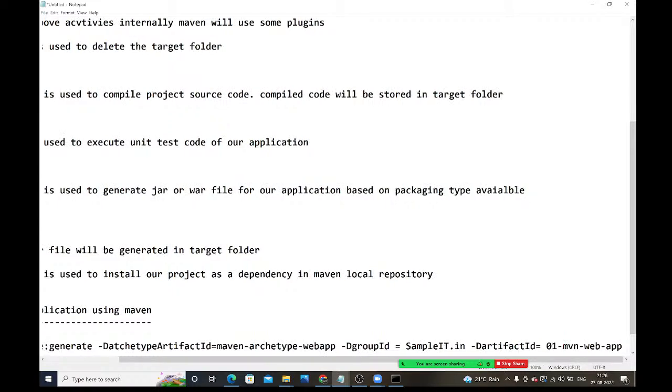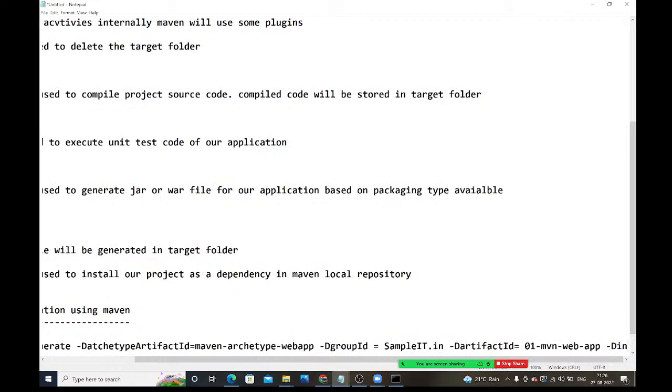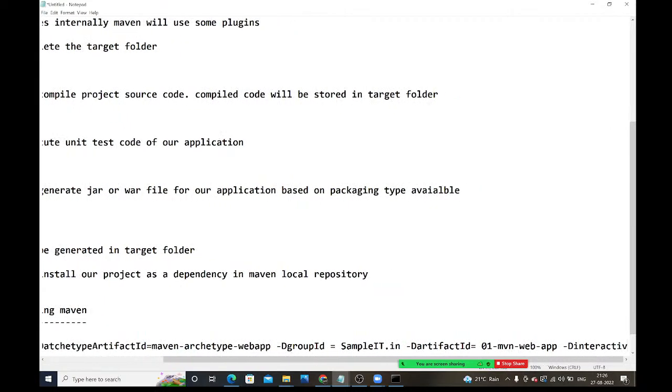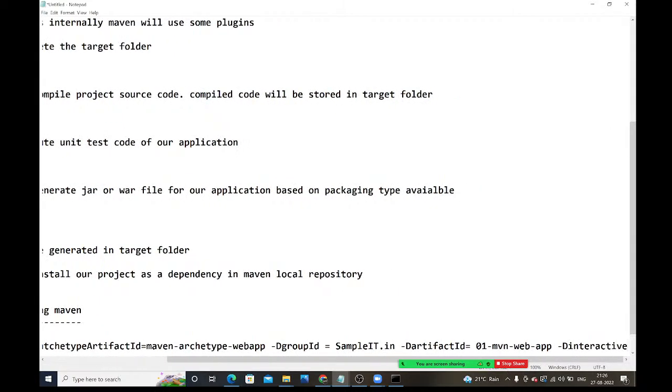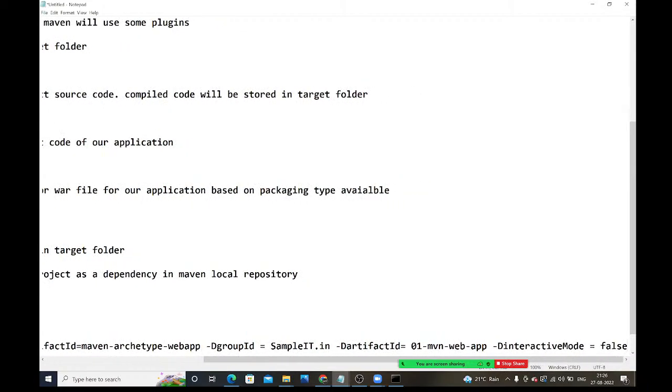Next, interactive mode. What is this interactive mode, guys? I am giving false. Interactive mode means when you run this command, it will ask you to explicitly enter the archetype, the group id, the artifact id.